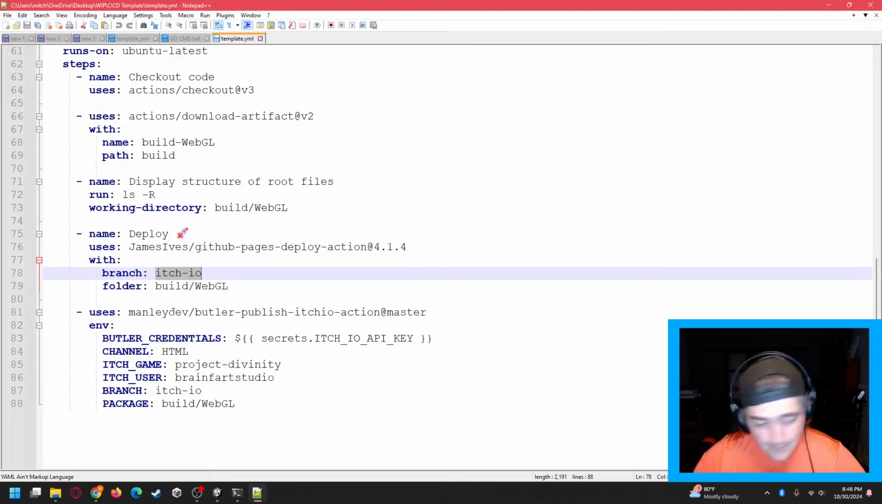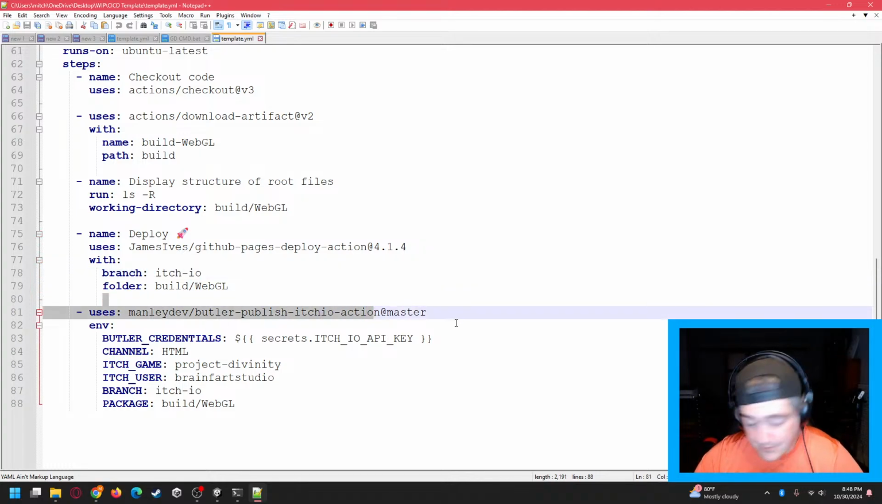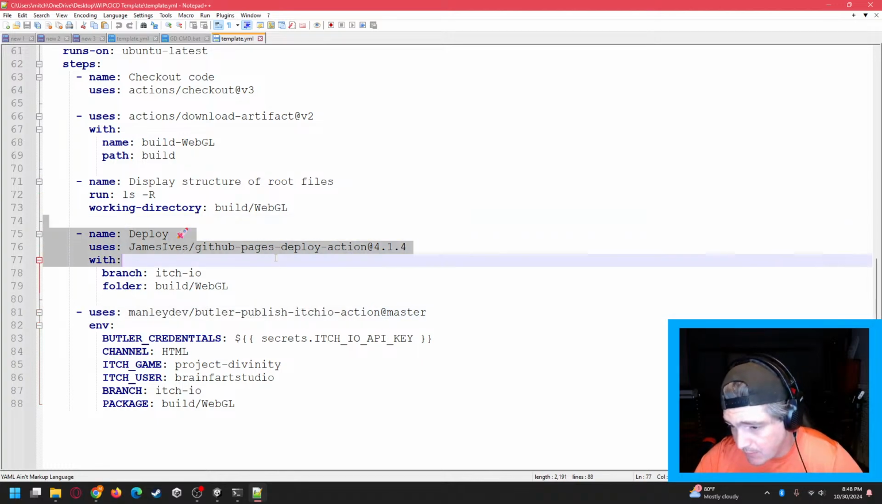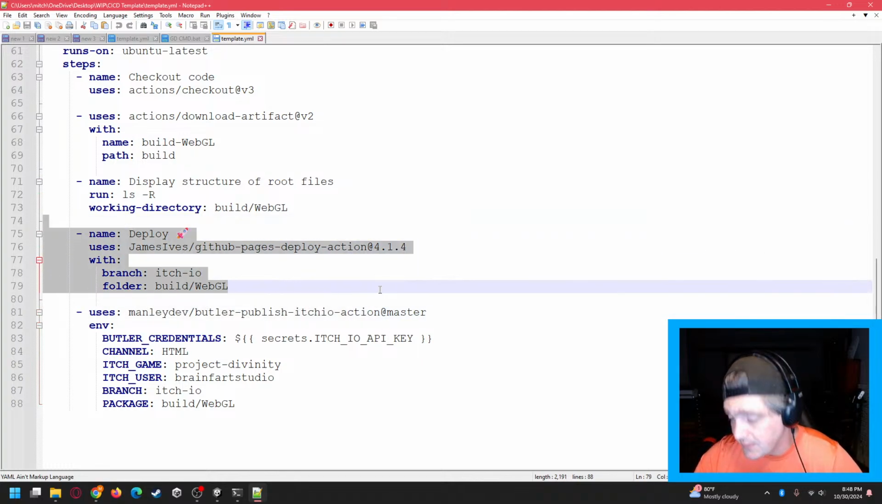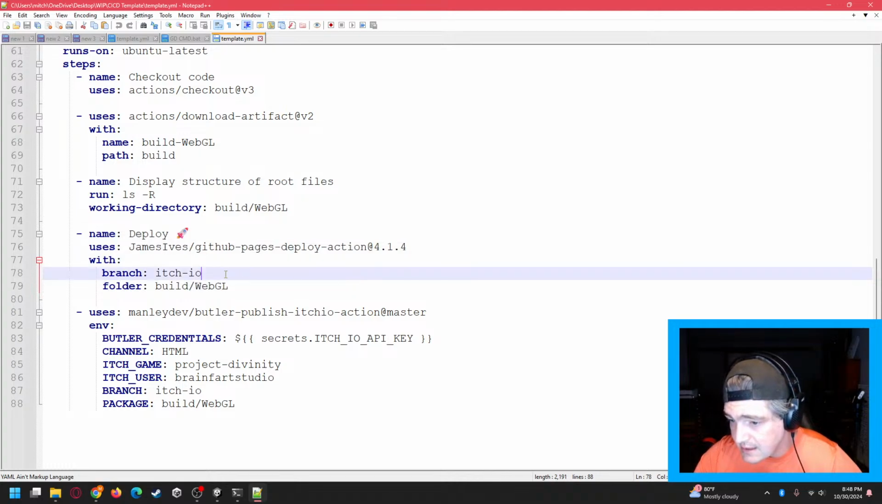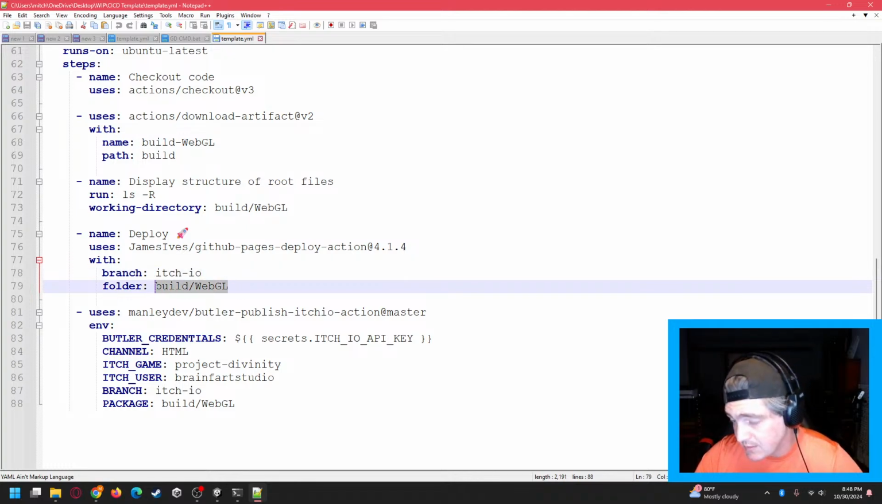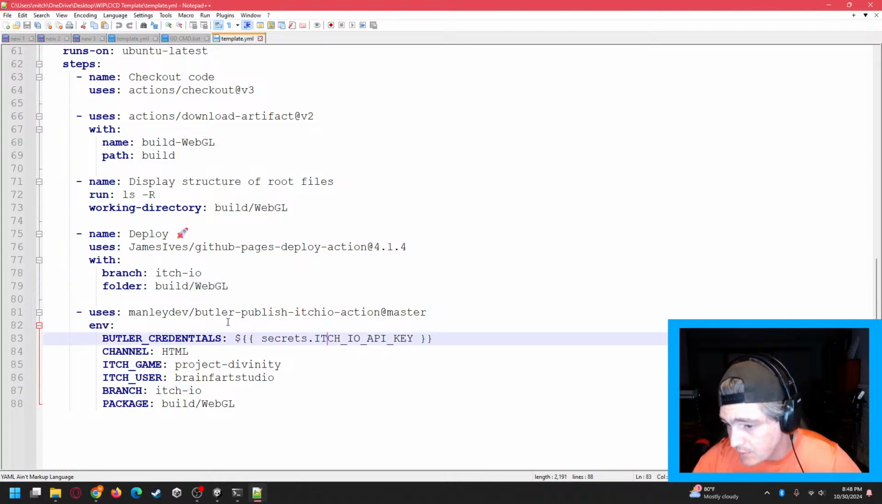Okay, so this is where some of the other stuff comes into play. Once the build process has been done, this is the deploy. And you can see it is going to take it from that itch.io branch and move it into a specific folder on GitHub called build/webgl. Then it's going to start pushing it from GitHub over to itch.io.